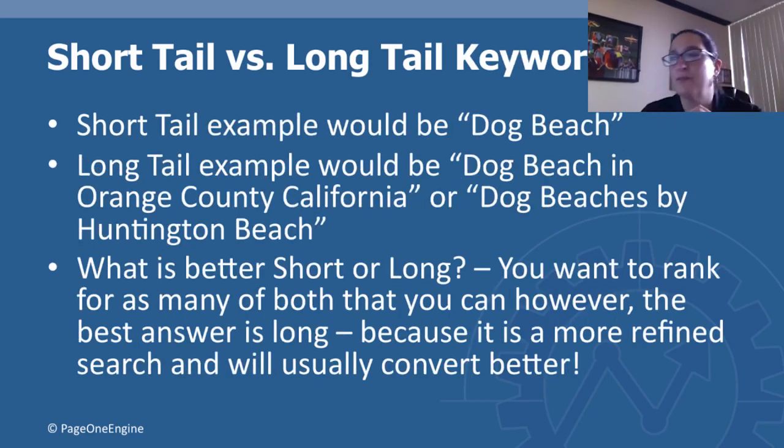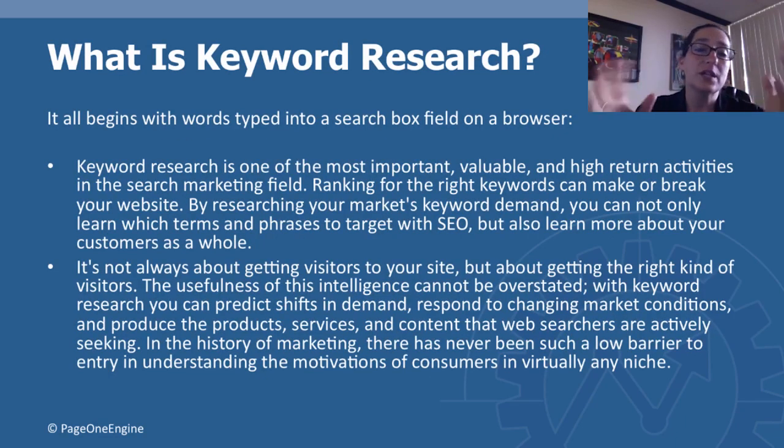I have 3 dogs. I love going to Dog Beach. So if I was just to search for Dog Beach, that would be a short tail example, right? But a long tail example would be Dog Beach in Orange County, California, which is where I live, or Dog Beaches by Huntington Beach. People often say, what's better, a short or long tail? You want to rank for both, as many as you can for either. However, the best answer is really a long tail keyword search because it's more refined and it usually will convert better.